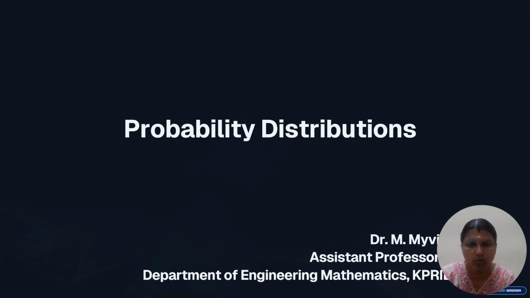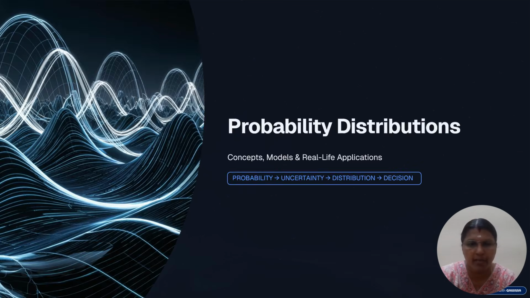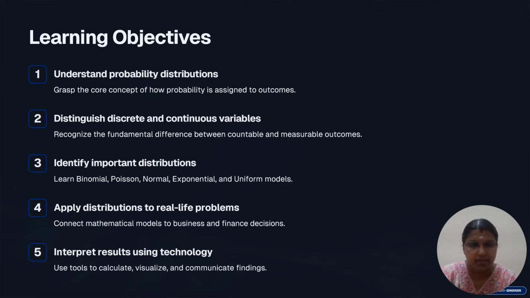Now we are going to see what probability distributions are. A probability distribution is nothing but an uncertainty distribution. We are going to see the understanding of probability distributions, which are probabilities assigned to outcome values, then the difference between discrete and continuous random variables, then important distributions. We have five distributions: binomial, Poisson, normal, exponential, and uniform distributions. Then we are going to see real life problems. Finally, we are going to see visualization, that is, how we use technology in visualization.